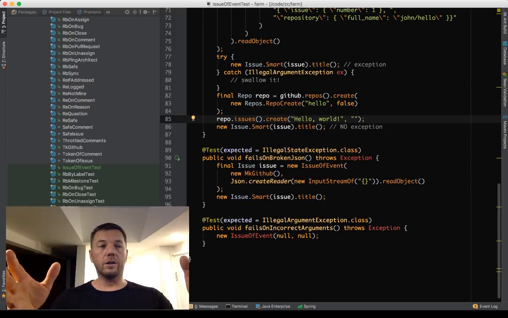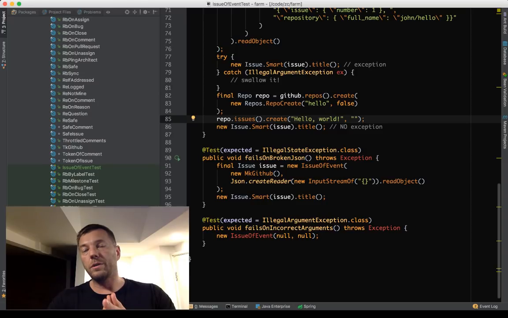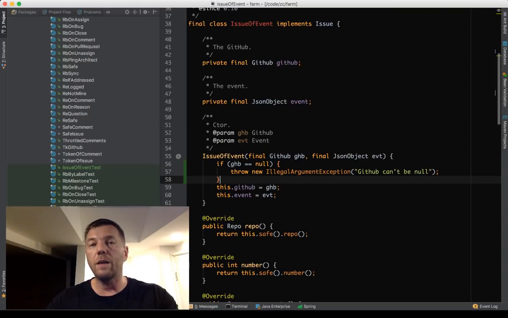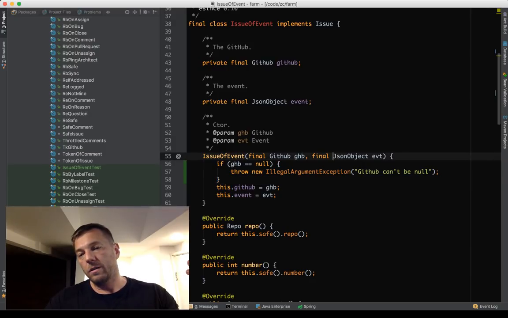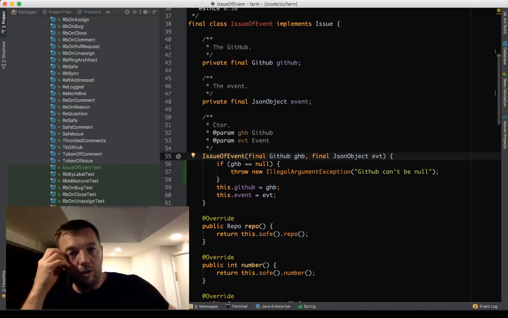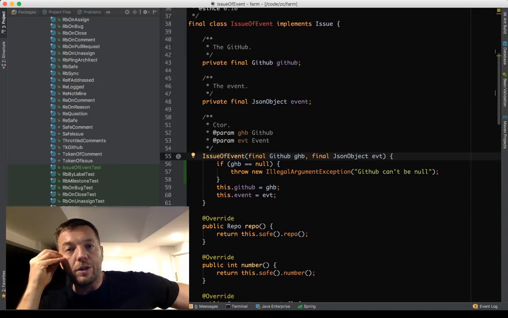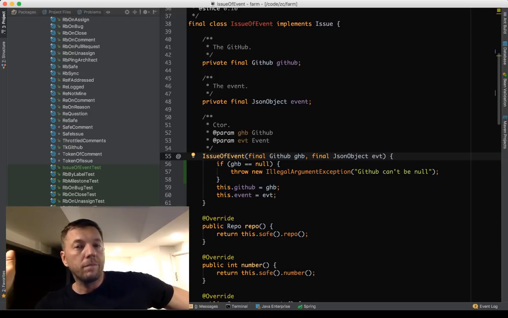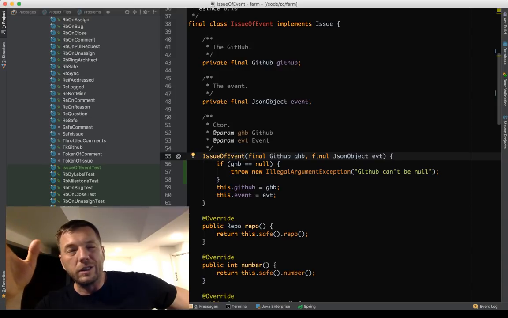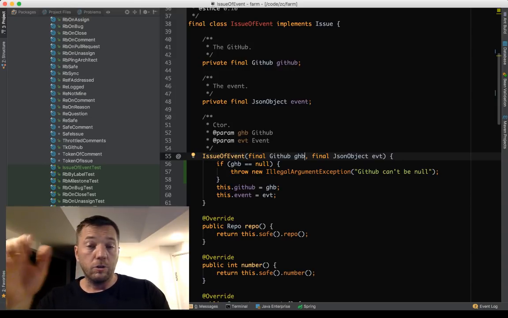For example, you are encapsulating, I don't know, this is the strongly typed language, Java, but if that would be Ruby or PHP or some other language, JavaScript, which is not strongly typed, then we may say that, look, we need a specific type here. We don't want this GitHub to be a string or a number. We want a specific type. So we will say that, you know what, we're not going to create an object. There's no point of making an object because the data which is coming in are completely inconsistent or completely wrong.